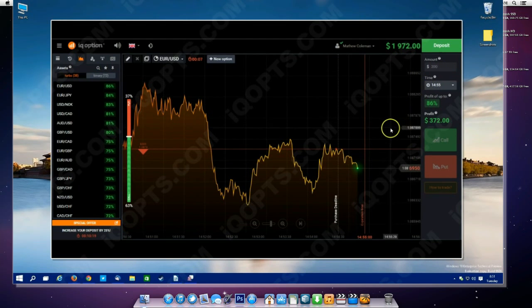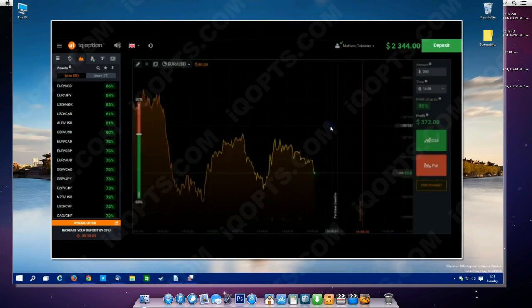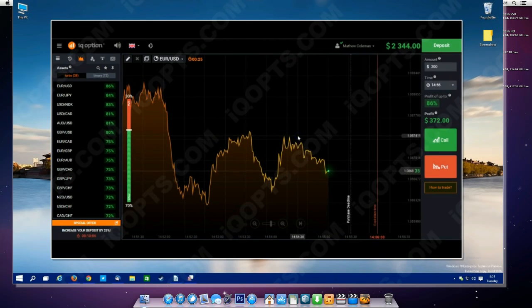This stake management system helps me to earn money for a quite long time. For several months I have been making very good money on this binary option platform with the help of this martingale system. So now if we lose, our next bet should be 2.5 times bigger, and so on until we win at least one bet. Trading using this principle allows us to lose 3, 4 or 5 bets in a row, but once we win at least one bet, it will cover all our previous losses and we will even get profit.